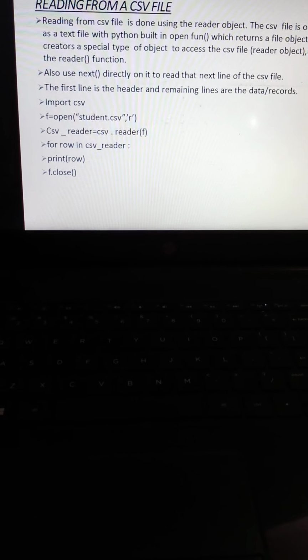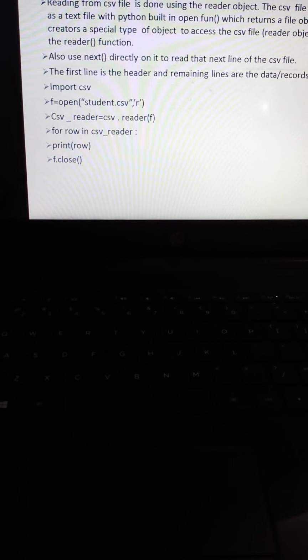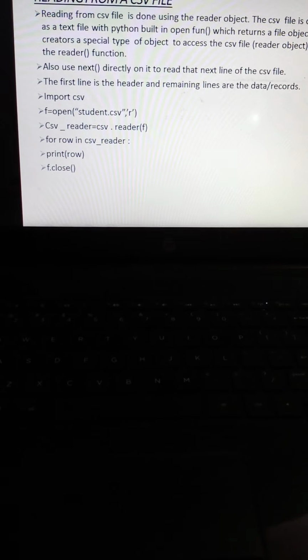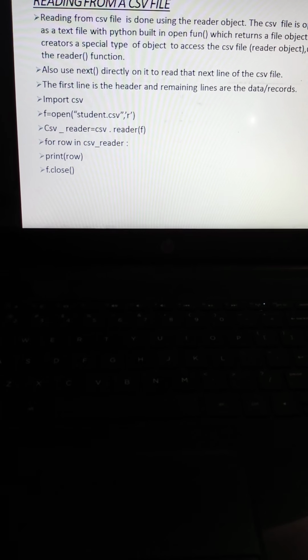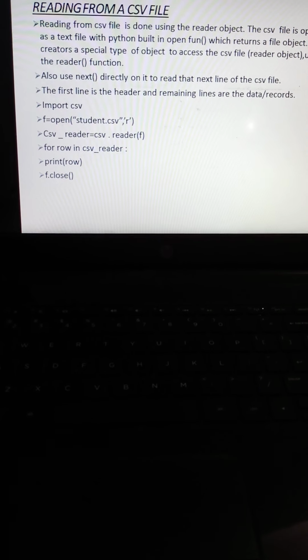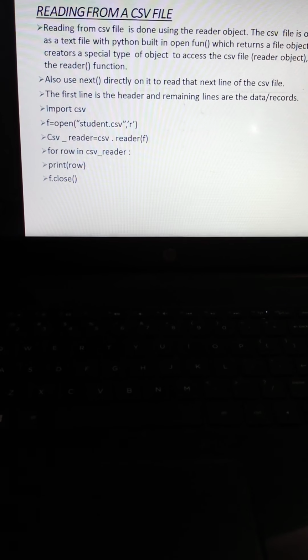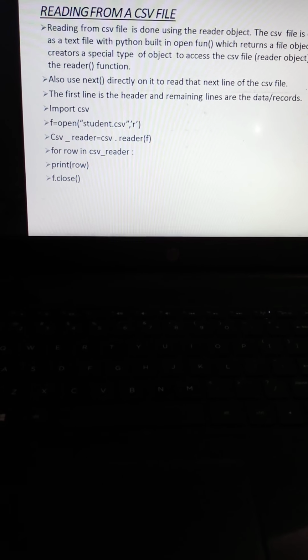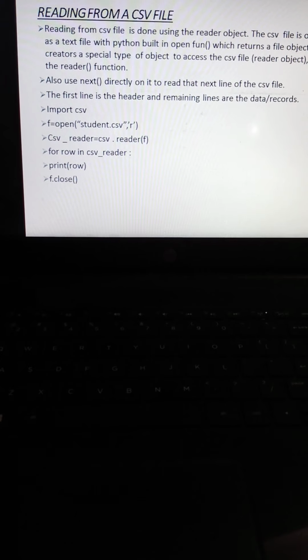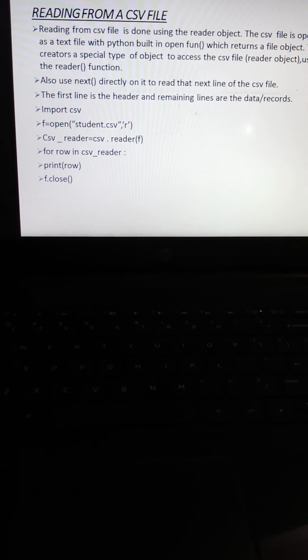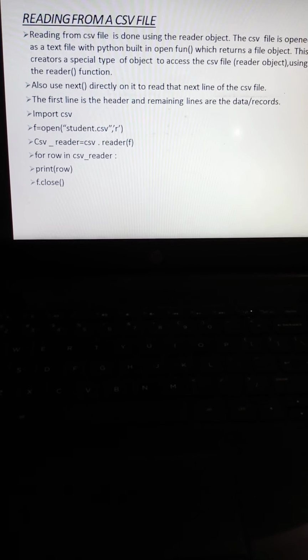First of all, you import the module, that is import csv. After that, you can open the file simply like when you are using a text file and binary file. You use the open function to open the file, where the file name is student.csv with the mode, that is reading mode.